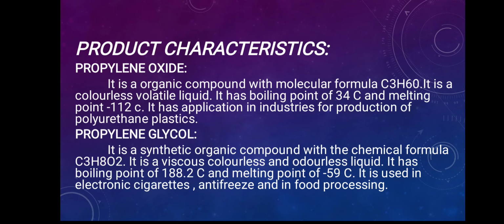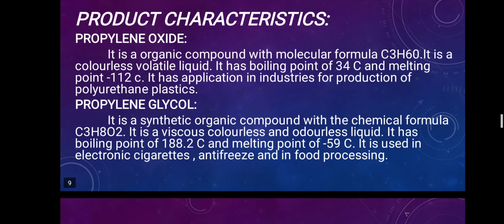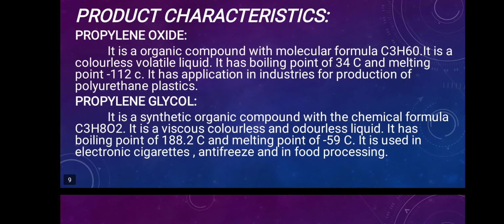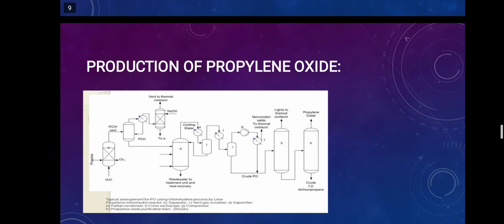Propylene glycol characteristics: synthetic organic compound, chemical formula C3H8O2, is a viscous, colorless, and odorless liquid. Its boiling point is 188.2 degrees Celsius, melting point is -59 degrees Celsius. It is used in the production of electronic cigarettes, antifreeze, and in food processing.